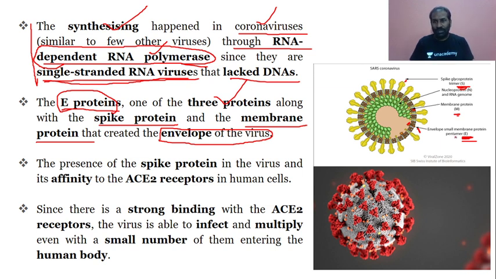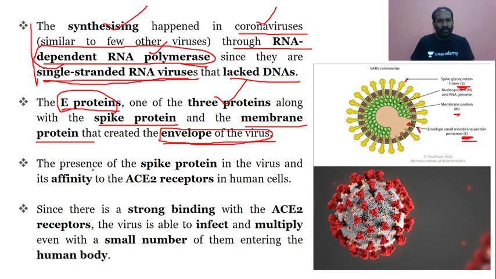In regards to that, you have the E protein here, you have the spike protein, that is the top one here. What we can see, these red ones are the spike proteins. Fine. And then the E proteins are the ones almost at the envelope. Fine. And then the M protein at the membrane. All these three together create the envelope of the virus.